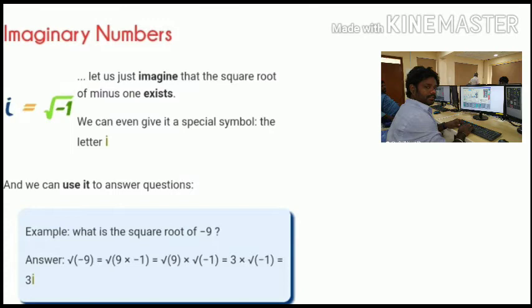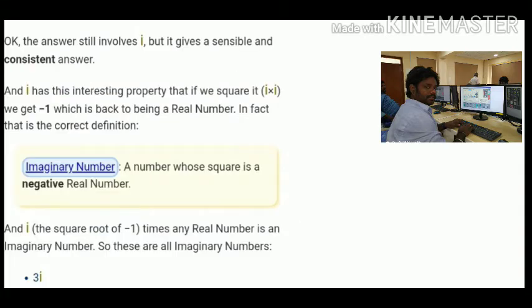We can even give it a simple symbol, the letter i, and we can use it to answer questions. For example, what is the square root of minus 9? Answer: root of minus 9 is root of 9 times root of minus 1, which becomes 3i. So i is the imaginary unit. Okay, the answer still involves i, but it gives a sensible and consistent answer. And i has this interesting property that if we square it, i times i, we get minus 1, which is back to being a real number. In fact, that is the correct definition.